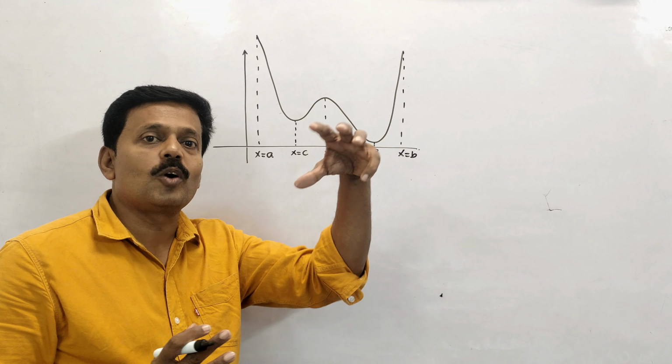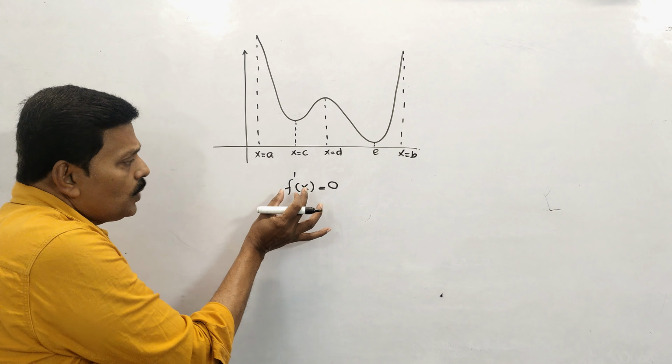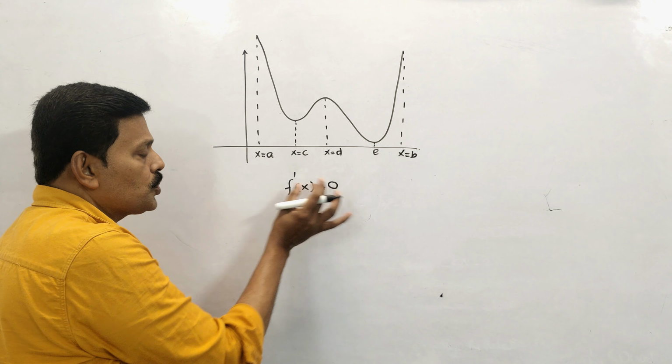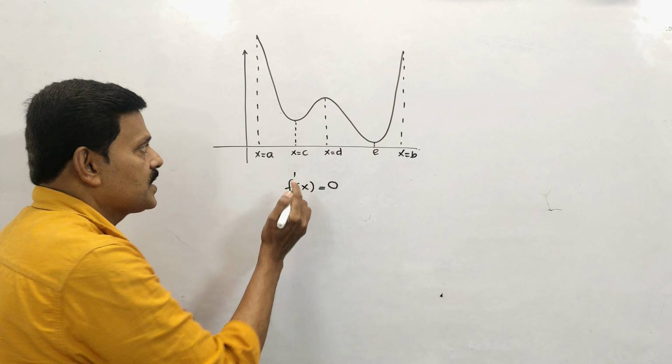So to get local maximum, local minimum, when you differentiate the function f of x, f dash x should be either 0 or f dash x not defined. That means we are finding critical values. Critical values are obtained at those points where f dash x is either equal to 0 or f dash x is not defined. So let us consider f dash x equal to 0 or f dash x not defined cases.